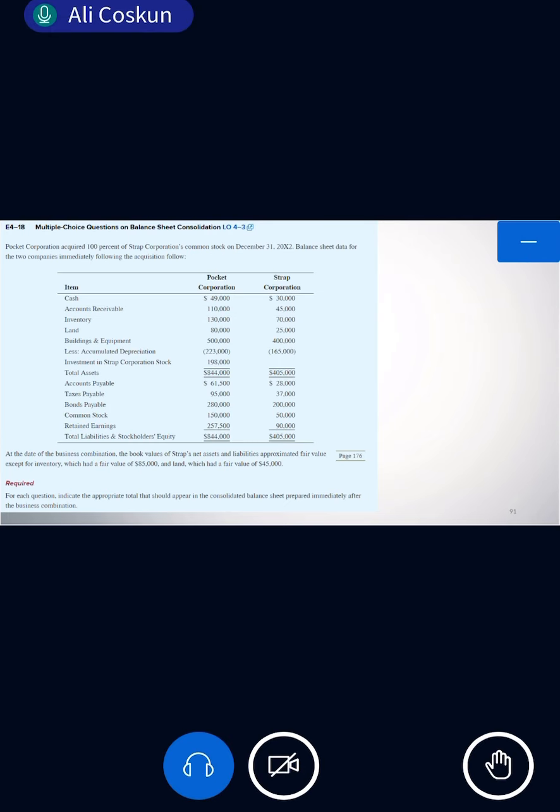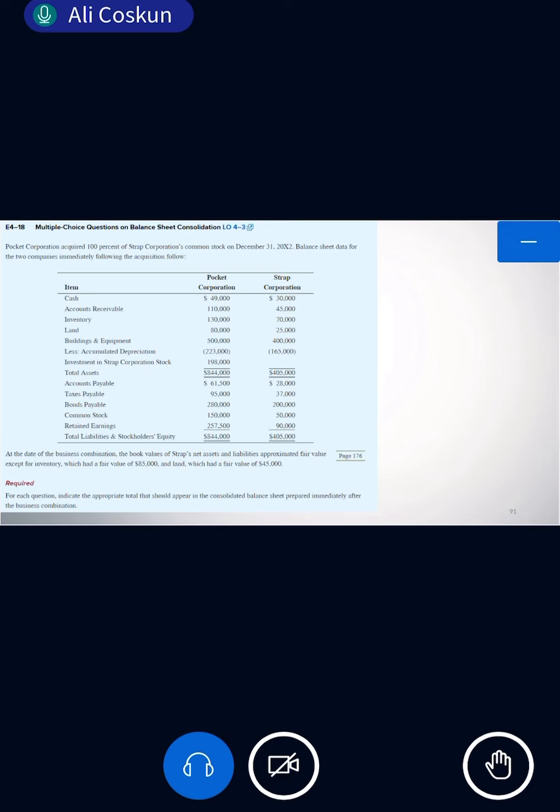So here, Pocket Corporation, Strap Corporation, okay? Strap Corporation, common stock and retained earnings. Yes, Dua, how much is the book value then? Book value, common stock, we have these two together, right? These two. So how much is it? 140. Okay, book value is 140.